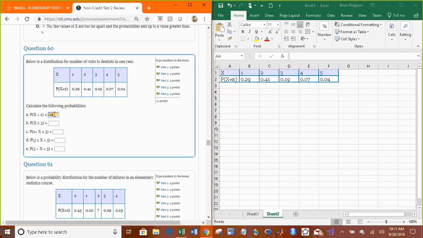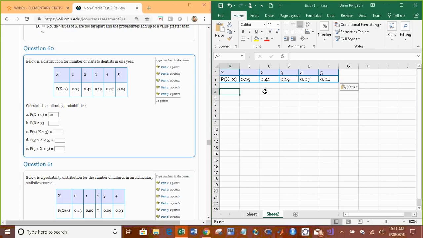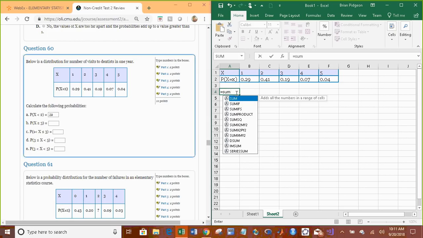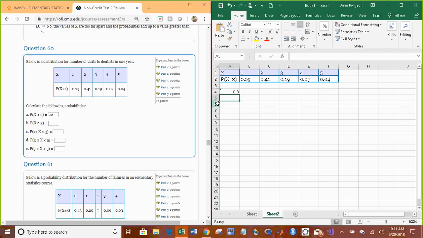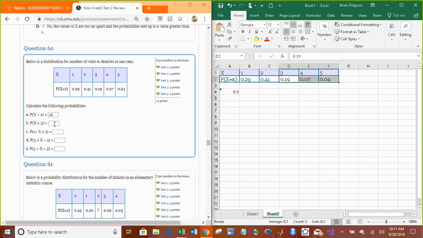Next, greater than or equal to 3. Go to your table, that means we're including 3, and we want 4 and 5. So just highlight that row. Please know that I'm just doing this highlighting because it's faster, and I'm trying to show you ways of test-taking strategy so you're not swamped with time. But if you want to, just type equals sum, and then we want to add these 3 numbers. It's going to give you a little error because you didn't include the whole row, but you don't need to. Just like I said, if you just highlight them, it's 0.3.